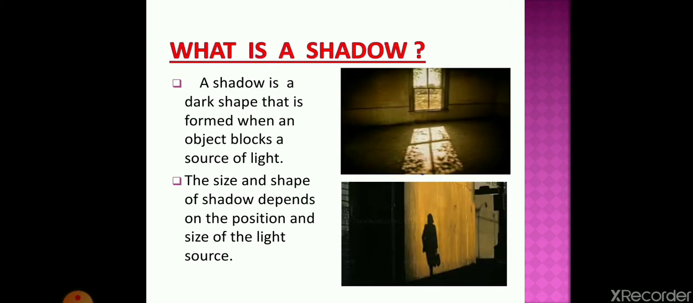Now the next one is shadow. Shadows are made when light is blocked by an object. When an object is close to a light source, it blocks more of the light rays. The object then makes a big shadow. When the object is far away from the light, it makes a smaller shadow. The size and shape of shadow depends on the position and size of the light source.